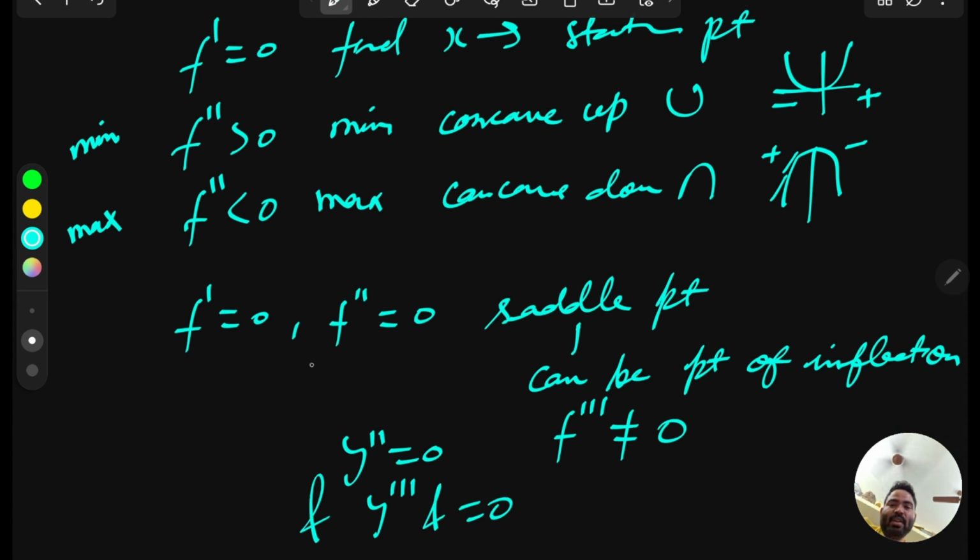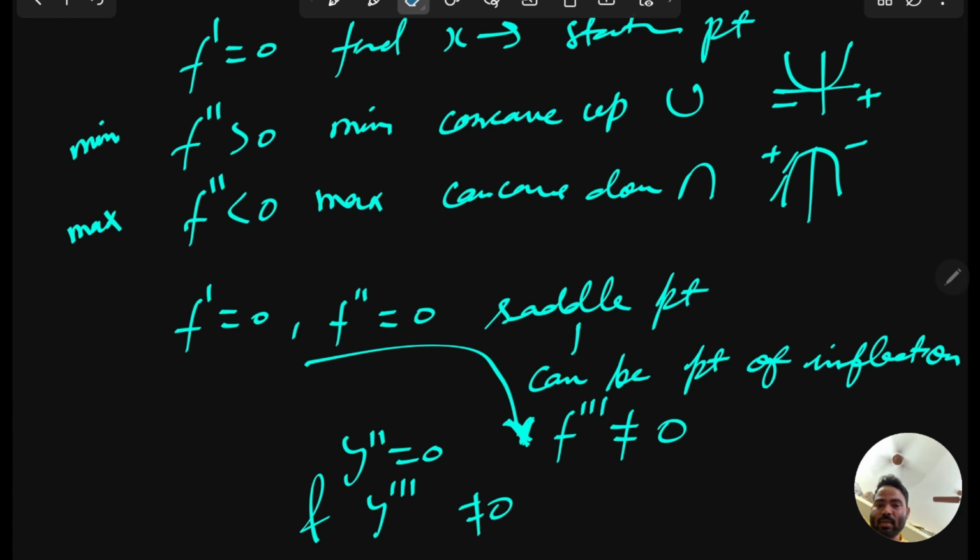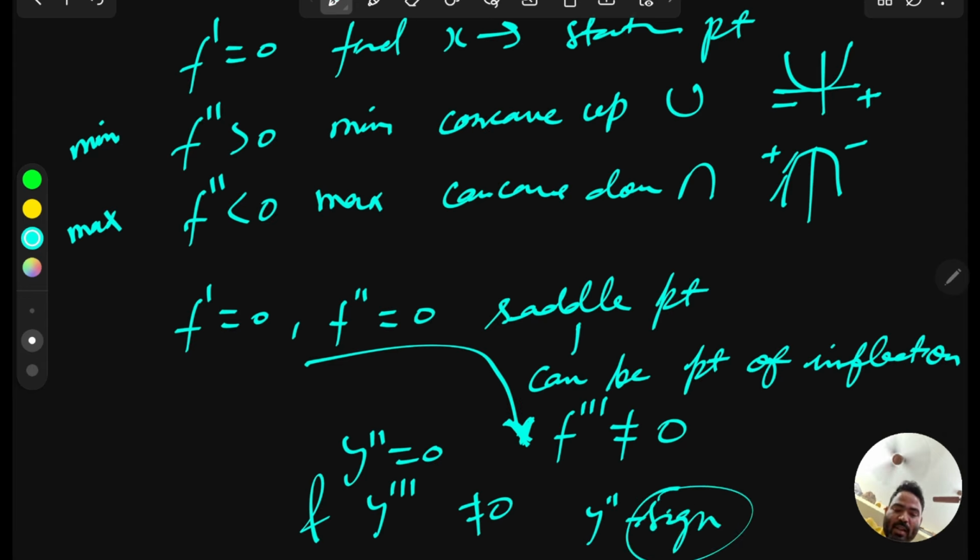This means a saddle point can be a point of inflection, but a point of inflection can generally not be a saddle, because y''' should not be 0, and we don't care whether y' equals 0 or not for a point of inflection, because we just care about the sign of y'' and how it changes. And what does y'' represent? y'' represents the rate of change of the tangent, and y' represents the rate of change of the function. So this is the difference between y'' and y'.